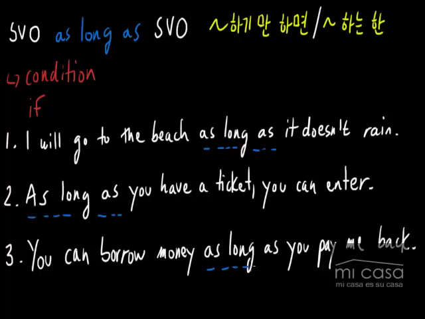Once again, we're giving a condition for borrowing money, but instead of using unless, we're changing the can't to can, and we're using as long as. Okay? So I just wanted to go over that to make sure you understand that unless and as long as are actually opposites, and you can use both. You can use both in the same sentences. You just have to be careful and make sure you change them in the right way.